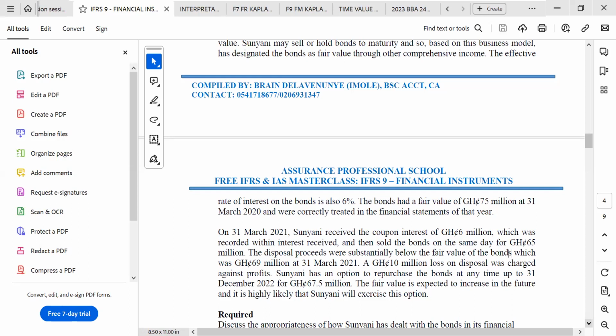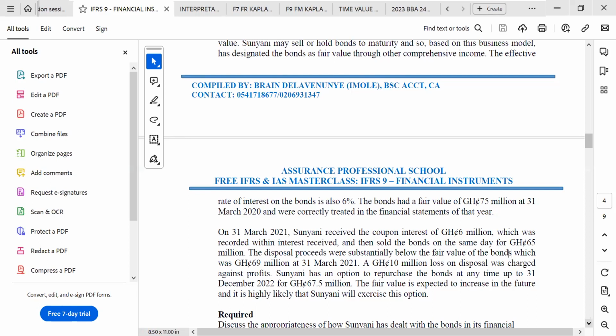Sonyani has an option to repurchase the bond at any time up to 31 December for 67.5 million. The fair value is expected to increase in the future. It is likely that Sonyani will exercise this option. What they are trying to say is that before you even account for the sale, you have to ask yourself whether this particular transaction is qualified as a sale. What do we mean by is qualified as a sale?